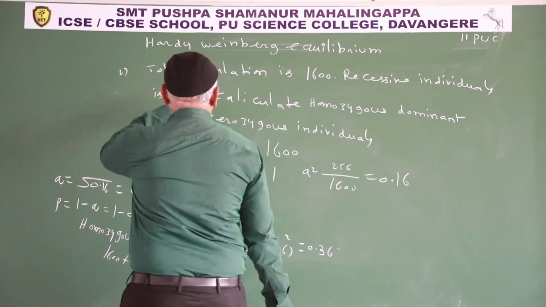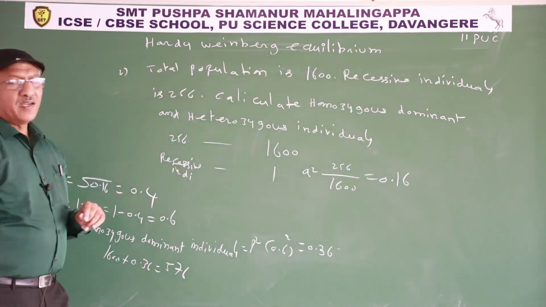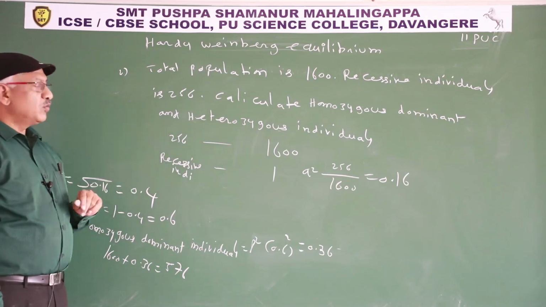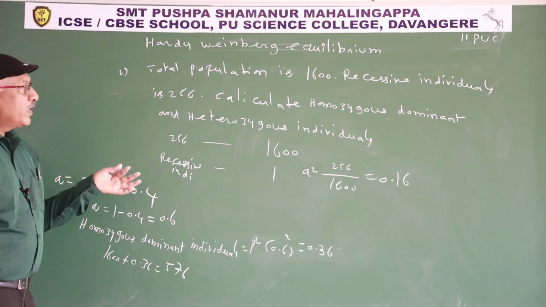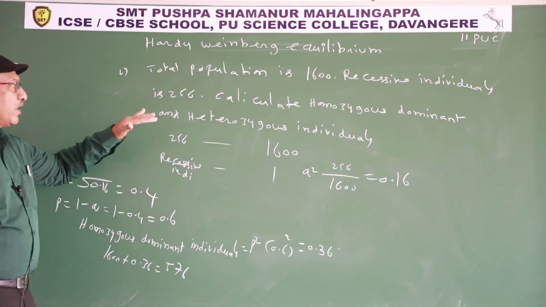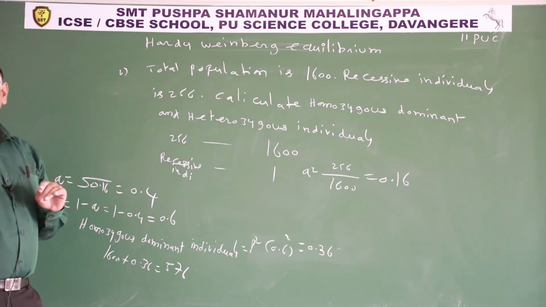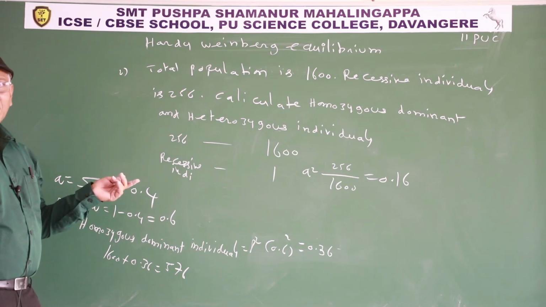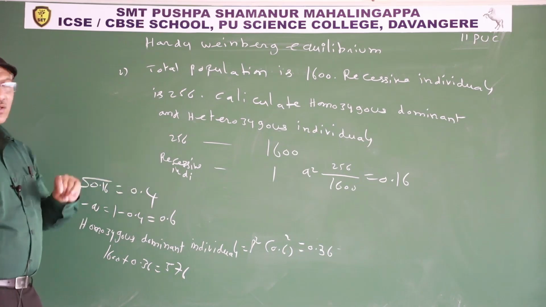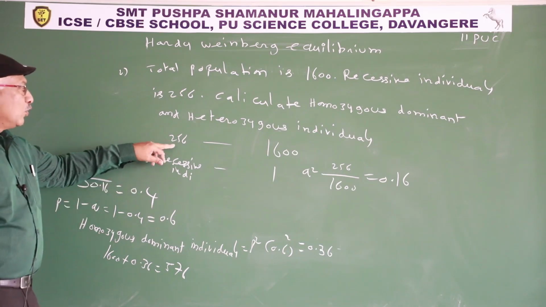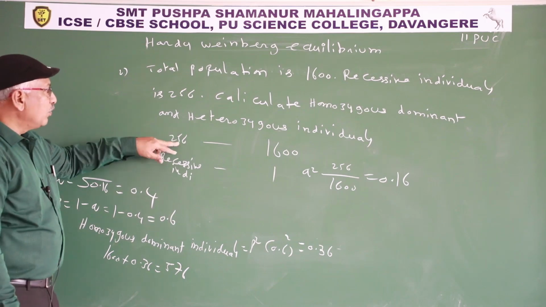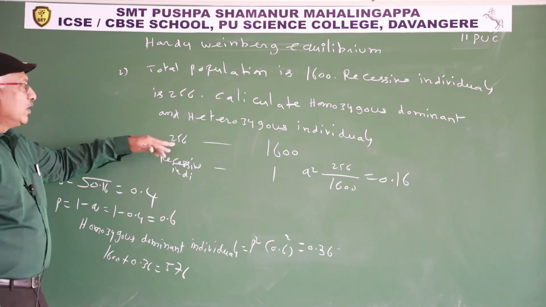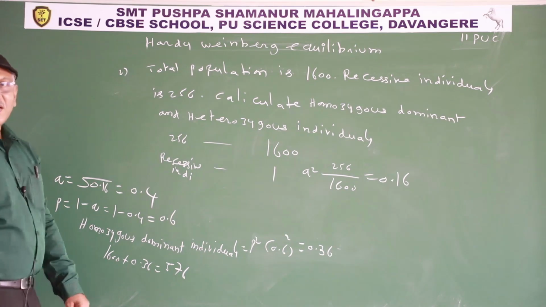Once again, total population is 1600, recessive individuals 256. Calculate the homozygous dominant and heterozygous individuals. In examination they may ask only one, either homozygous dominant individuals or heterozygous individuals. 256 recessive individuals is q square and total population is 1600.